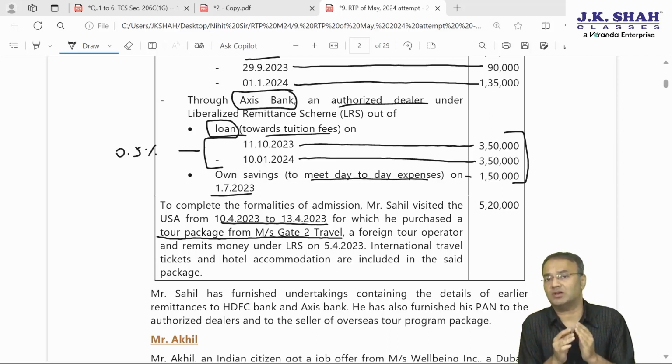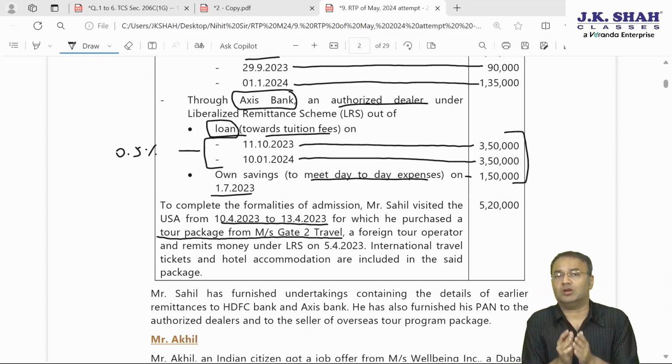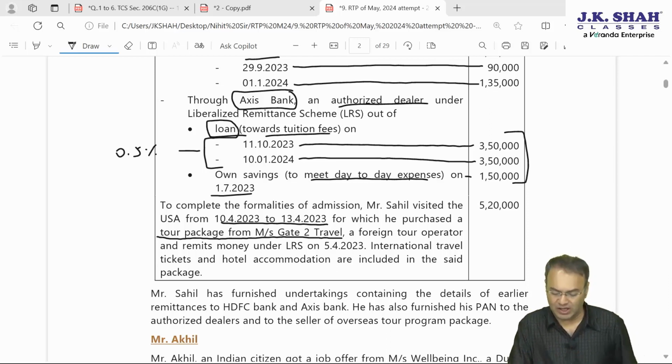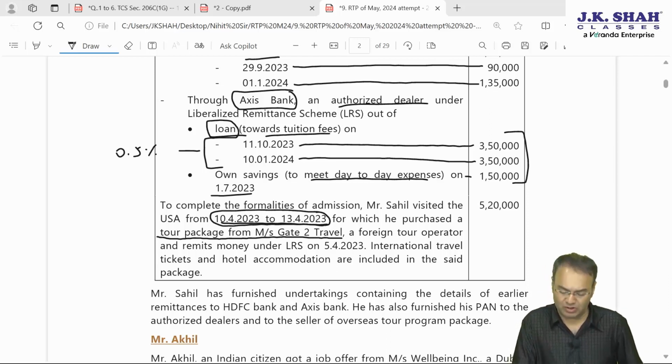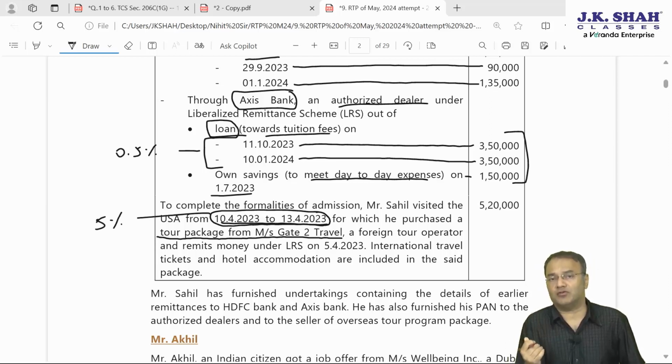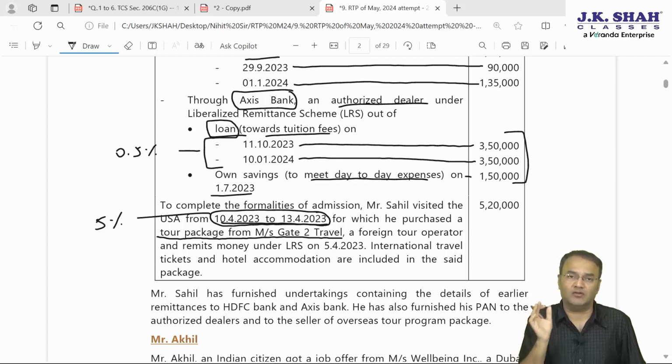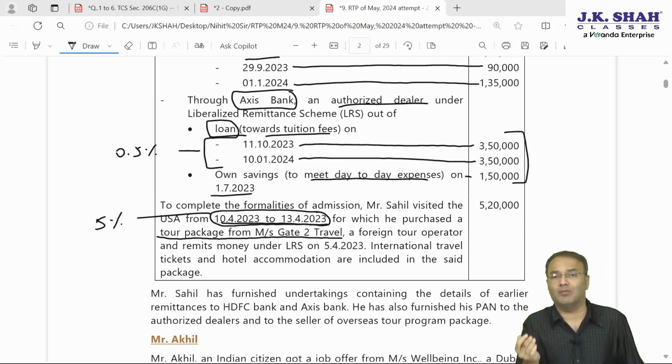Here if the transaction took place up to 30th September 2023, the date plays an important role. If the transaction is up to 30th September 2023, entire amount would be subjected to TCS at 5% rate. If the transaction took place on or after 1st October 2023, then first 7 lakh 5%, above 7 lakh 20%.